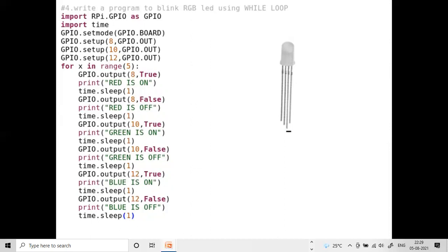Red is one GPIO pin, green is another GPIO pin, and blue is another GPIO pin. So 8, 10 and 12.